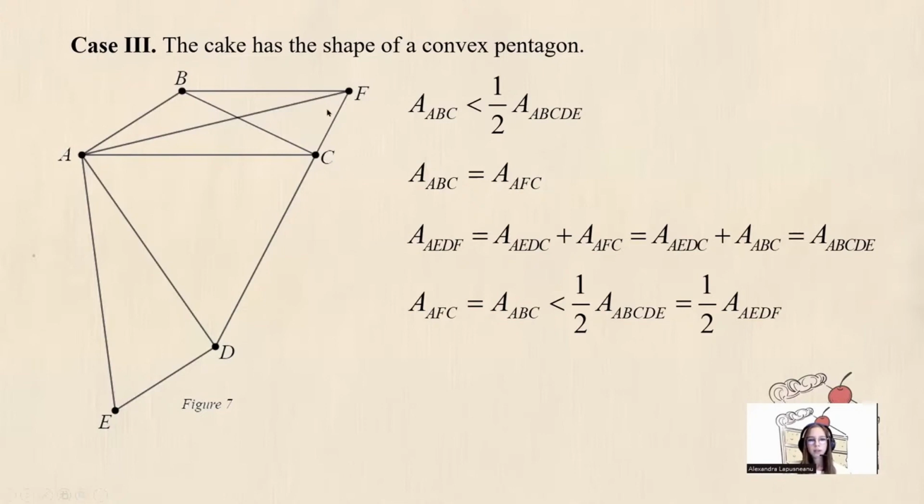Now the area of AEDF will be equal to the area of AEDC plus the area of AFC, and that equals the area of AEDC plus the area of ABC, which is the area of the piece of cake. The area of AFC is equal to the area of ABC, and the area of ABC is less than a half of the area of ABCDE, which is a half of the area of AEDF, so we can use the same method as the one we used in the previous case.